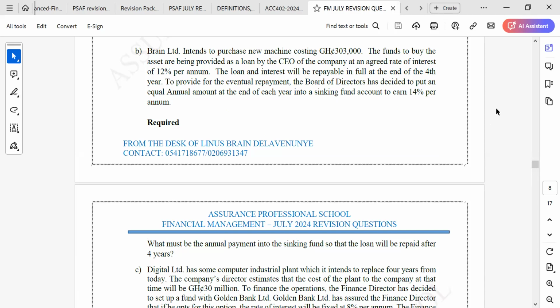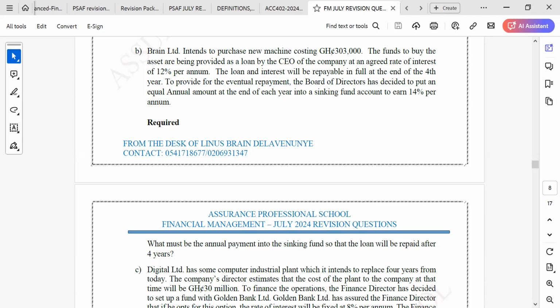To provide for the eventual repayment, the board of directors have decided to put an equal annual amount at the end of each year into a sinking fund account to earn 14% per annum. Required: what must be the annual payment into the sinking fund so that the loan will be repaid after 4 years?